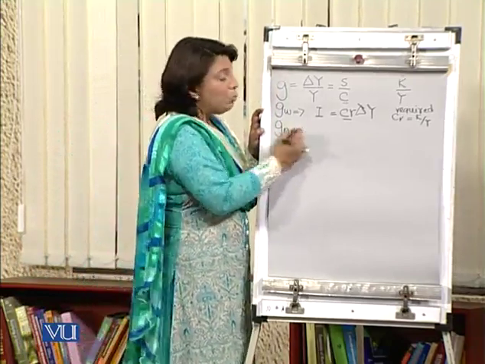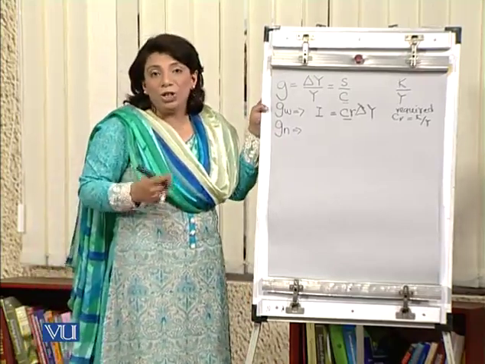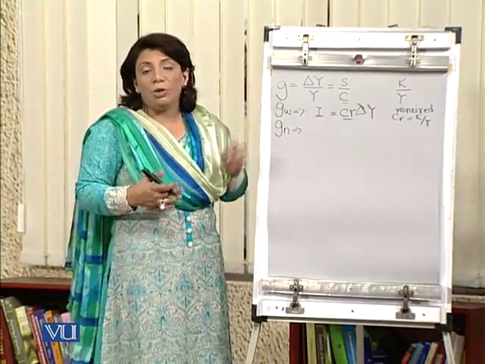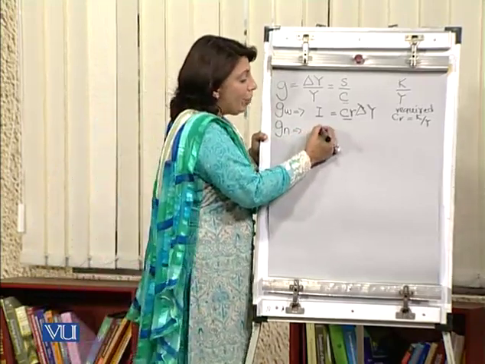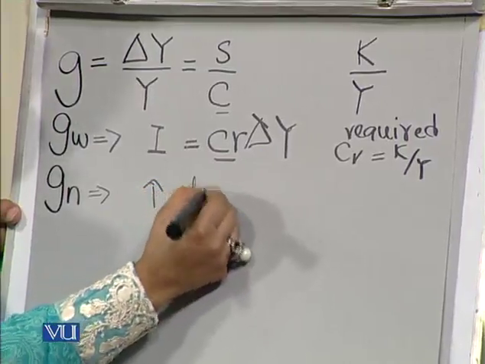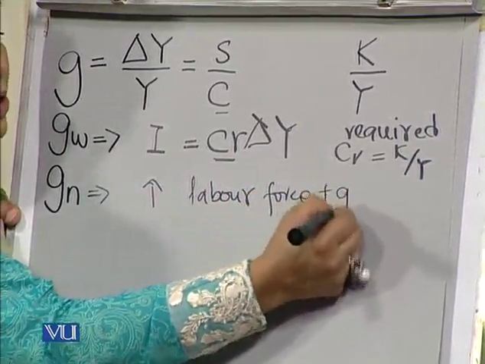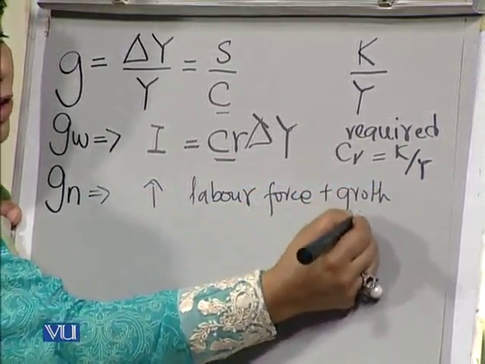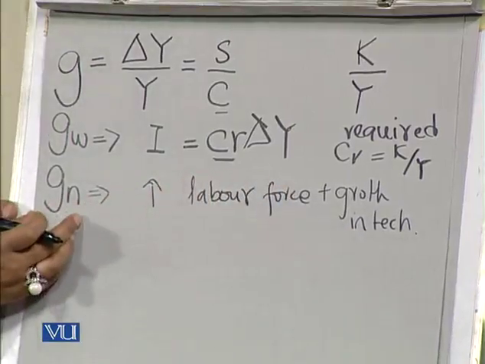So as long as this particular thing is defined, we say that this is the growth rate with which the labor force and the technological progress is taking place. So it is the sum of increase or growth in the labor force plus the growth in the technology or the improvements in the technology. Together they will make up this GN.